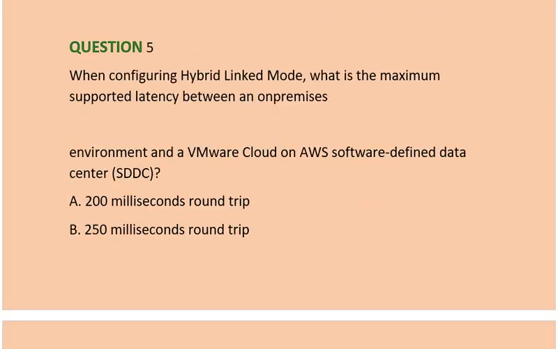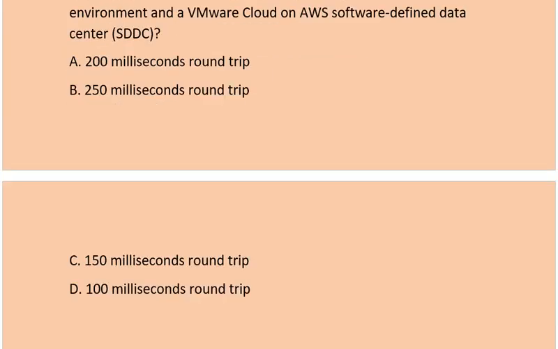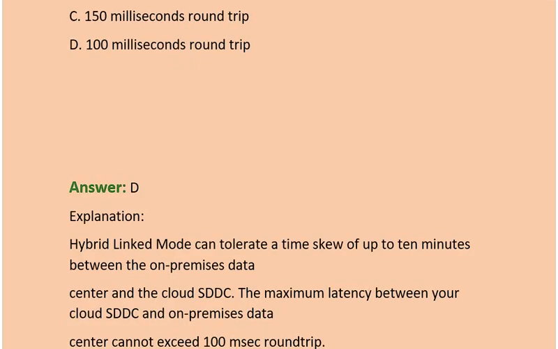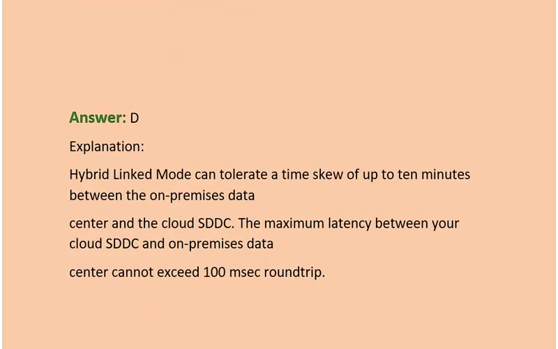Question is when configuring hybrid linked mode, what is the maximum supported latency between an on-premises environment and a VMware cloud on AWS software defined data center SDDC? Option A 200 milliseconds round trip. Option B 250 milliseconds round trip. Option C 150 milliseconds round trip. Option D 100 milliseconds round trip. Correct answer is option D.